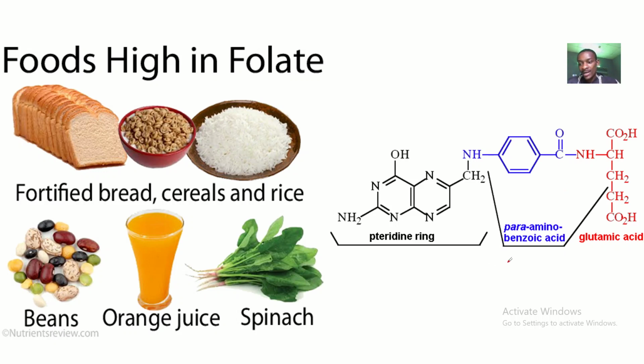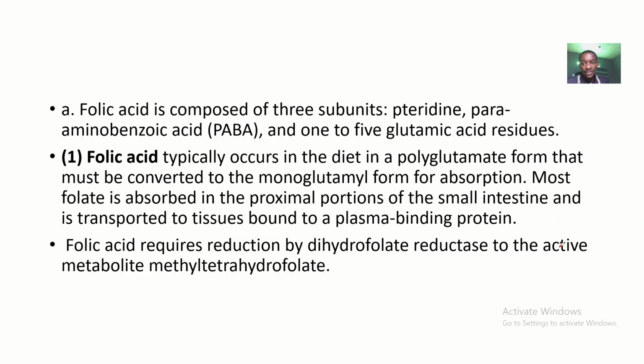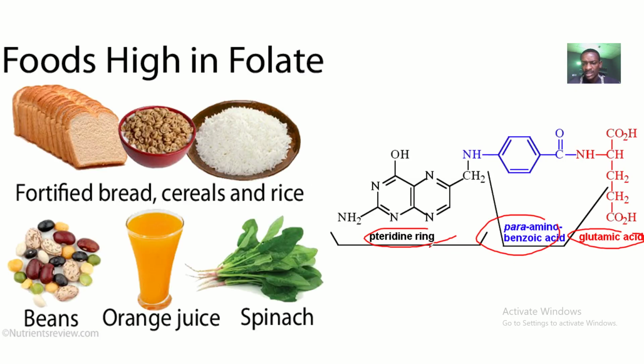On our right-hand side, you could see the structure of folic acid having the pteridine ring, para-aminobenzoic acid, and the glutamic acid. Let's talk about folic acid a bit. Folic acid is composed of three subunits: the pteridine ring, the para-aminobenzoic acid, and 1 to 5 glutamic acid residues. The mnemonic for this is PPG: pteridine ring, para-aminobenzoic acid, and glutamic acid.